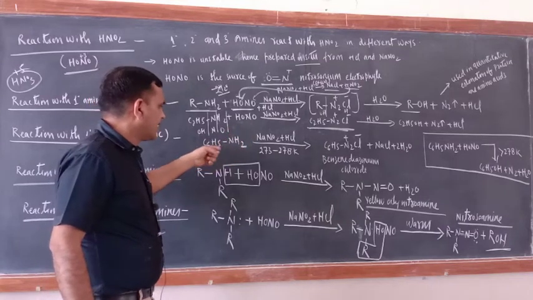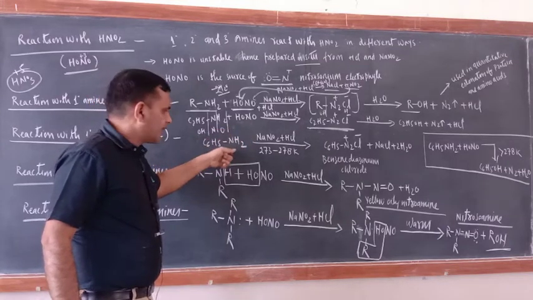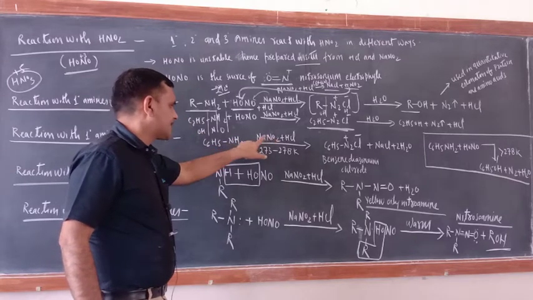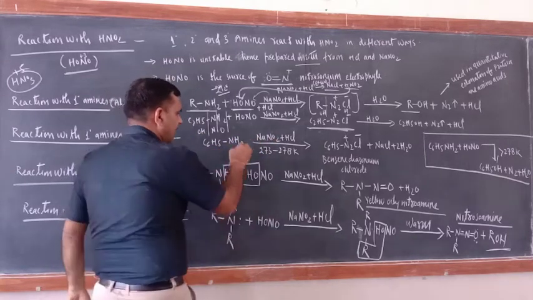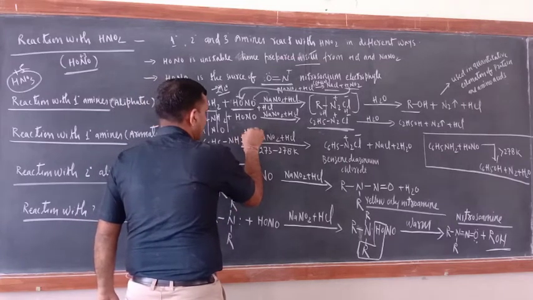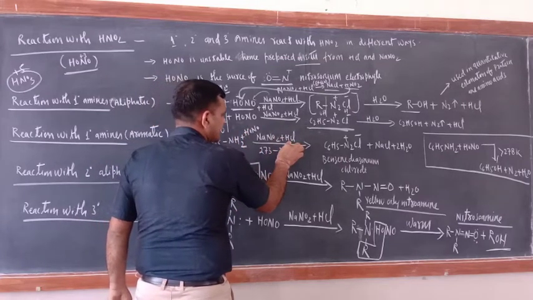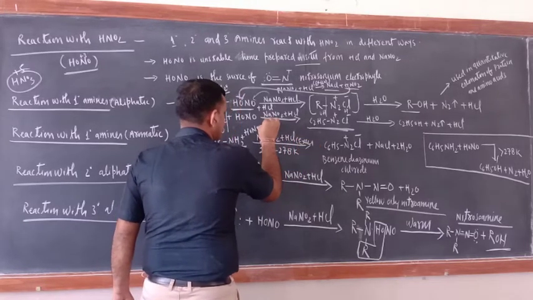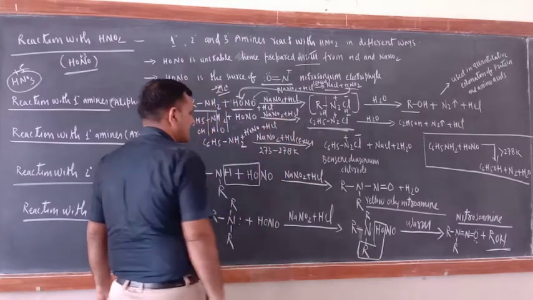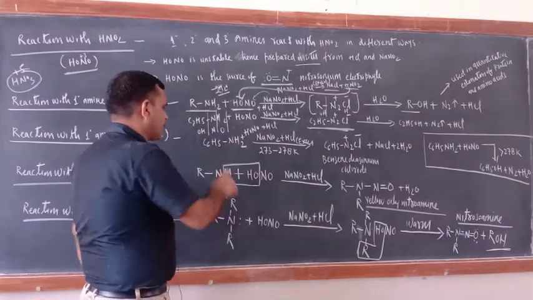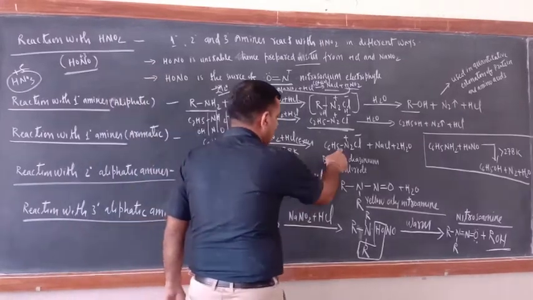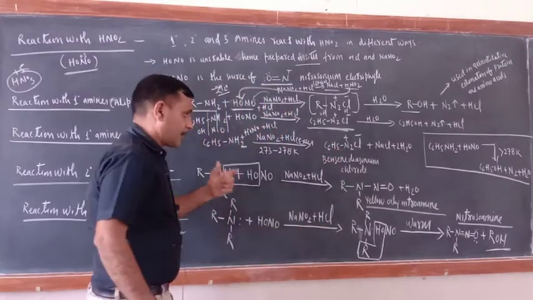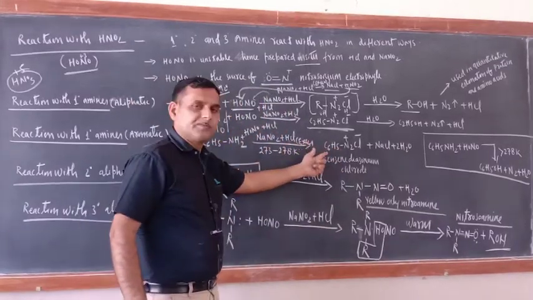Now same way aromatic amines also react, and in unit number first of organic chemistry I taught this one. This is aniline. Aniline first reacting with NaNO2 plus HCl. So again it will generate HONO. Now this is used in excess. This is used in excess. So plus HCl in the second step also. So what would be the product? Benzene diazonium chloride. Now remember this benzene diazonium chloride is very important.